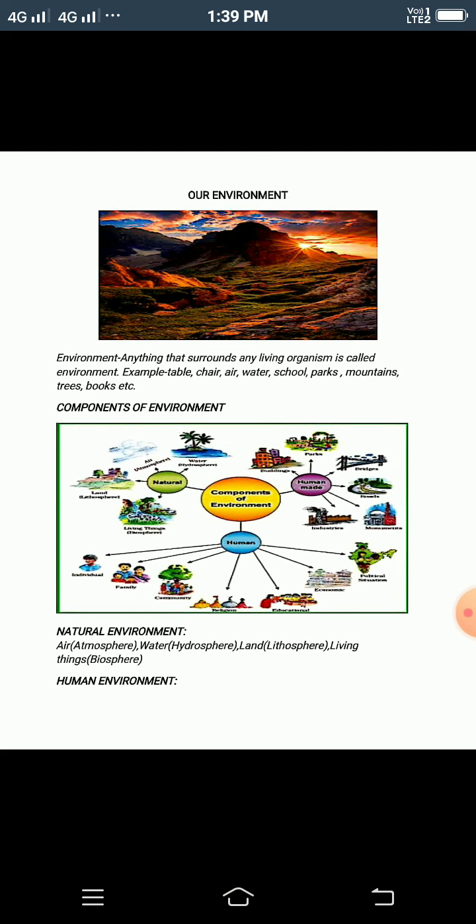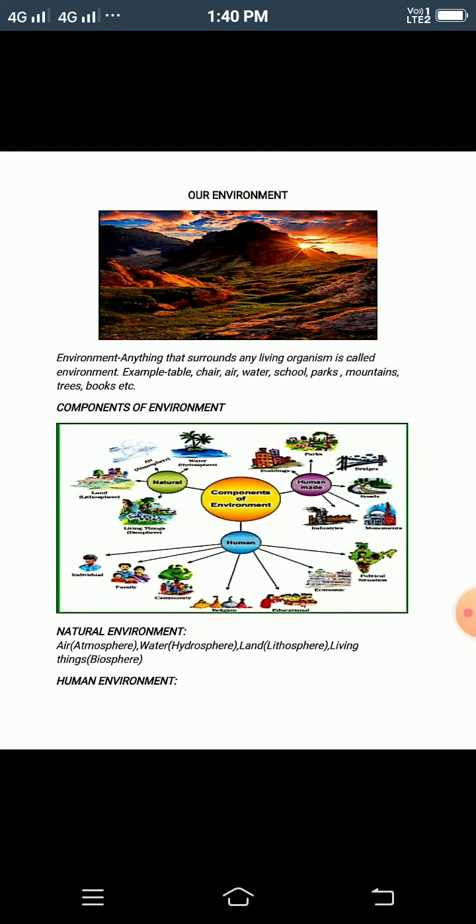Now, you can see that wherever you go outside, you are surrounded with all the natural beauty. So, that is your environment. Where you are studying in the school, whether you are with your family, it is a part of environment. So let's start with the environment.